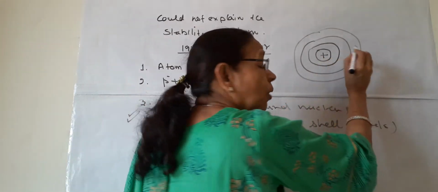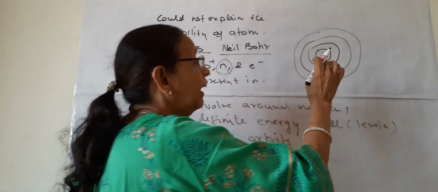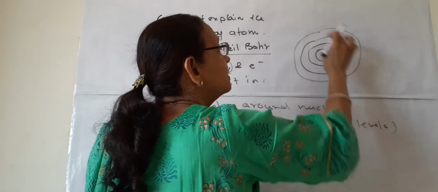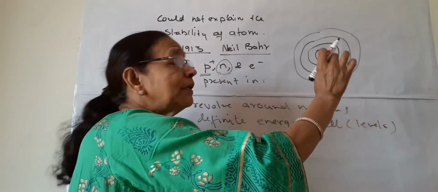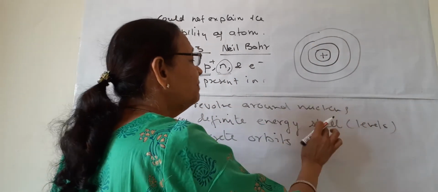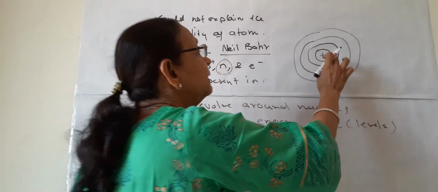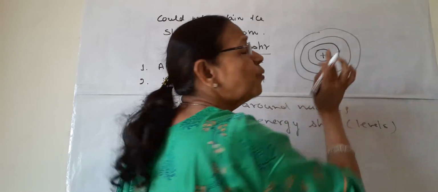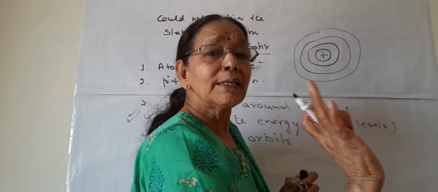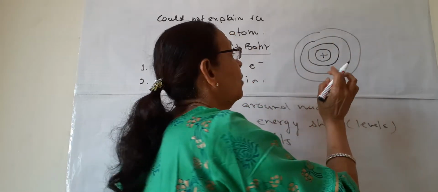So these orbits have fixed energy levels, and these electrons revolve in these fixed energy level shells. We call them shells or energy levels or orbits, and these are discrete orbits. It means in between these two orbits no electron is there. They move in their fixed orbit.